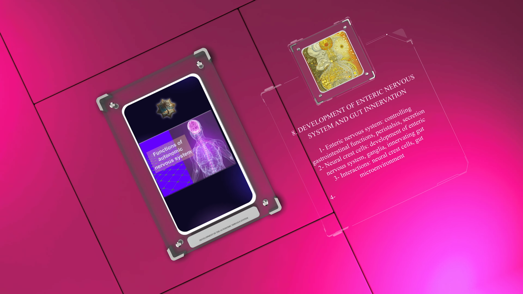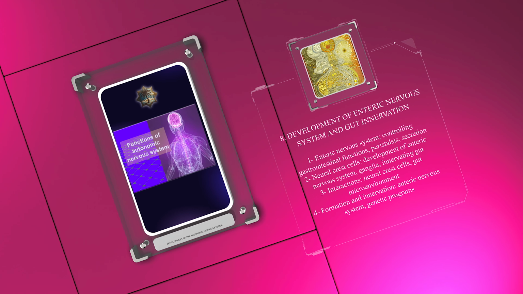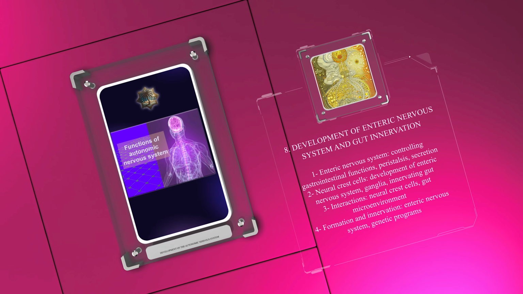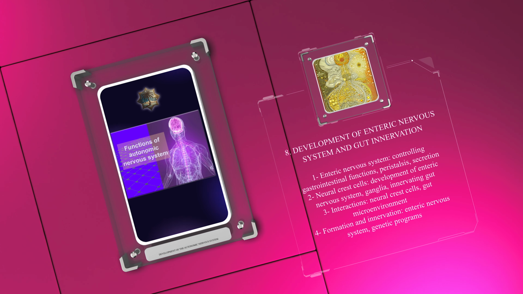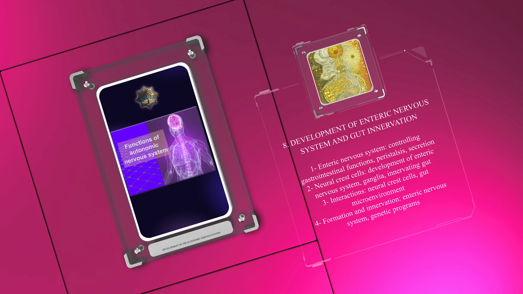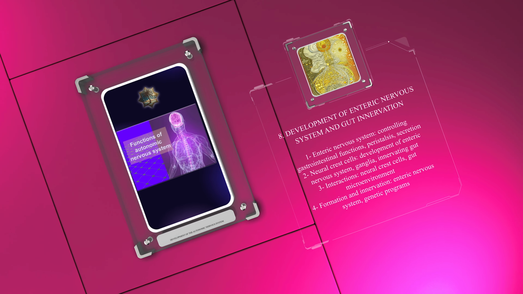The enteric nervous system plays a vital role in controlling gastrointestinal functions, including peristalsis and secretion. Neural crest cells contribute to the development of the enteric nervous system, forming ganglia and innervating the gut. Interactions between neural crest cells and the gut microenvironment, along with the intrinsic genetic programs, guide the proper formation and innervation of the enteric nervous system.